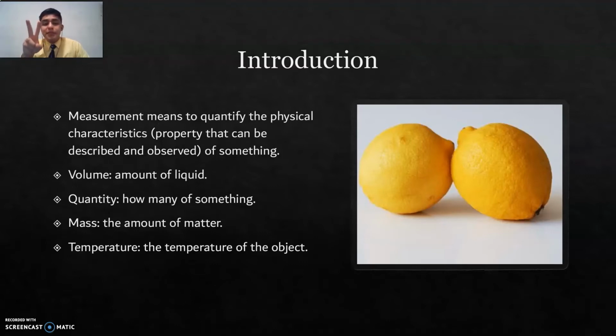We have 2. How about the mass? The amount of matter that those lemons contain. Also, we have the temperature of the object. If it is hot, if it is cold, how many degrees Celsius does it have?